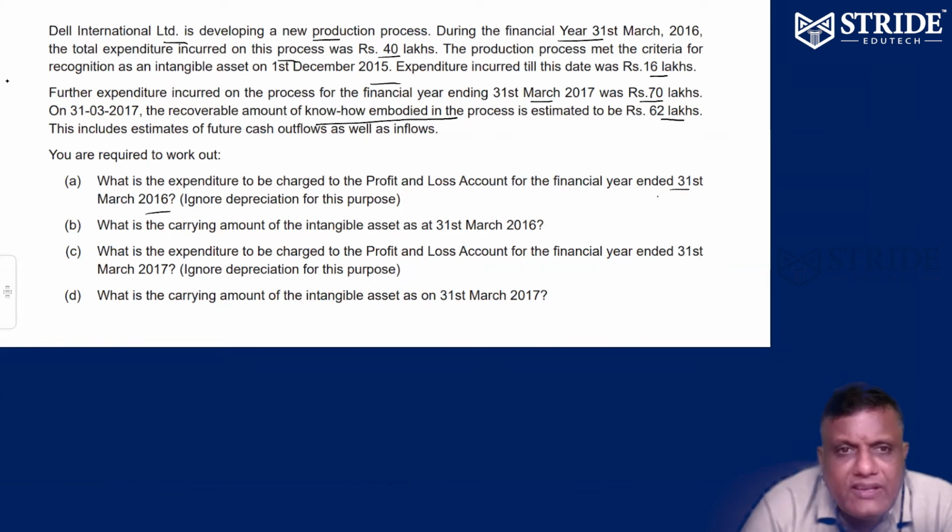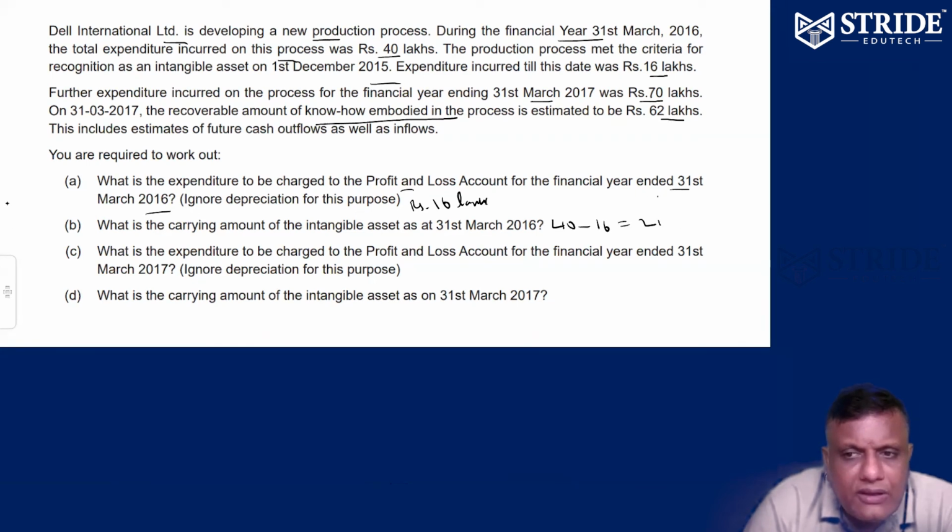how much expenditure is incurred so far? 16 lakhs. That amount is transferred to the P&L account. Next, what is the carrying amount of intangible assets? Very simple. Of 40 lakhs, 16 is transferred to the P&L account. The balance 24 lakhs is going to be the carrying amount. How much amount is carried to next year? So 24 lakhs plus the next expenditure of 70.